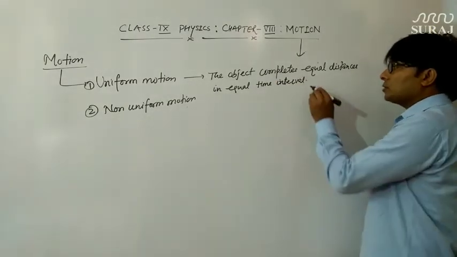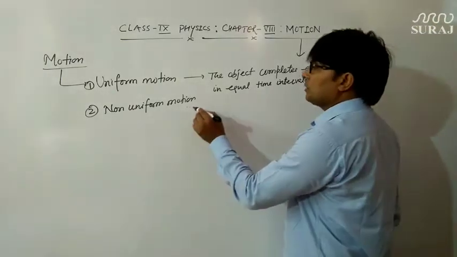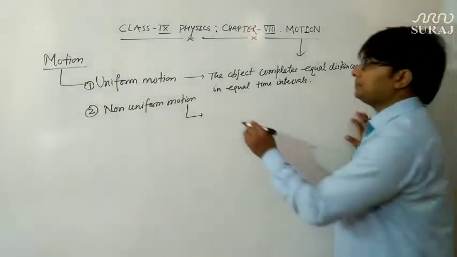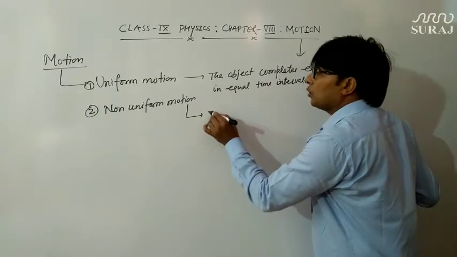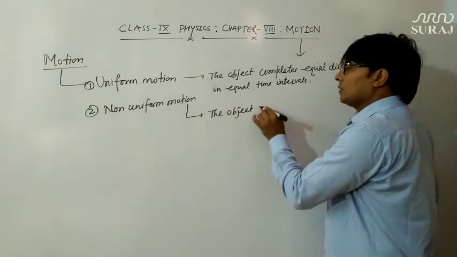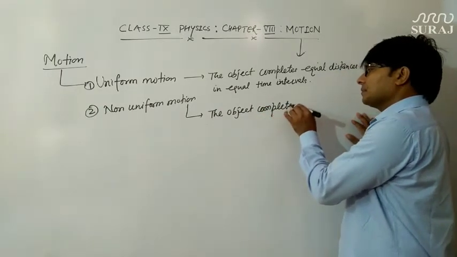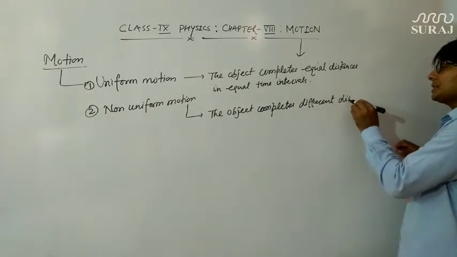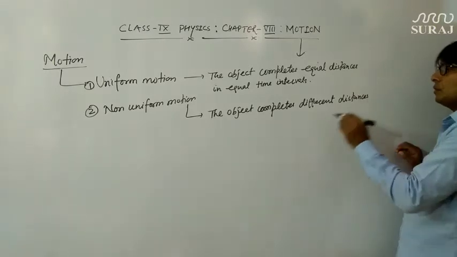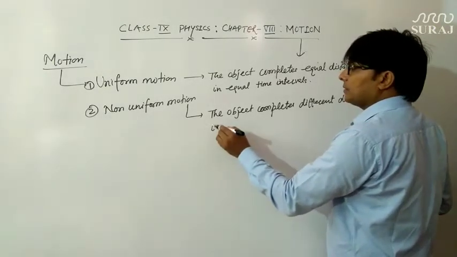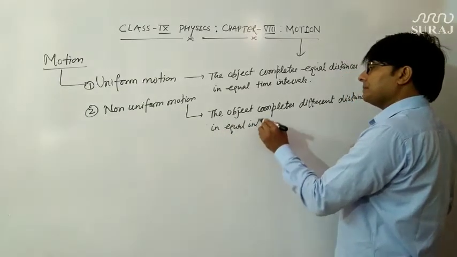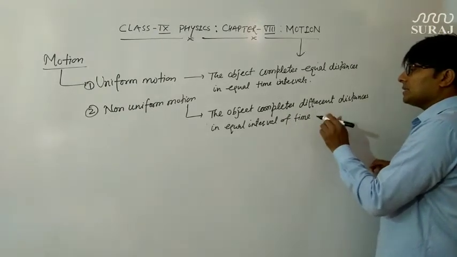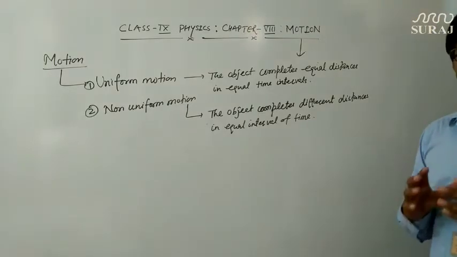Then what about non-uniform motion? If the object completes unequal distances, or different distances, in equal intervals of time, then such type of motion is said to be non-uniform motion.